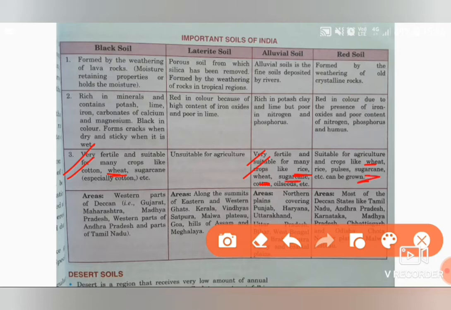Even sugarcane. So this way you can remember the things, and you can keep in your mind that sugarcane we discussed in red soil also, we discussed in alluvial soil also, and black soil also. So no one will cross it. If it is asked from you to give one example for red soil or the crop which is grown in red soil, so you can write sugarcane. Also rice, pulses, these can be grown, wheat. So learn in this way, so that it is better for you and for your understanding also.